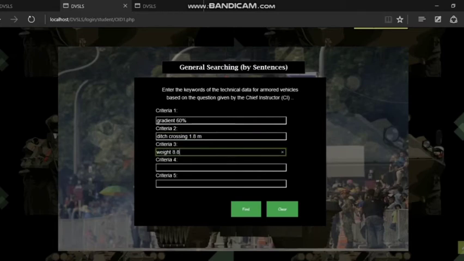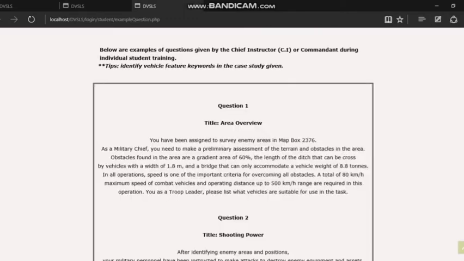Weight 8.8 tons. Okay. And then, in all operations, speed is one of the important criteria for overcoming all obstacles. A total of 80 km per hour is the maximum speed of combat vehicles. Okay, these are the 4 keywords of criteria. Maximum 80 km per hour.